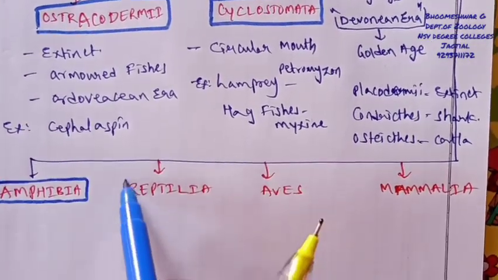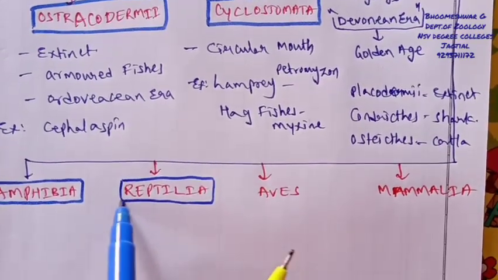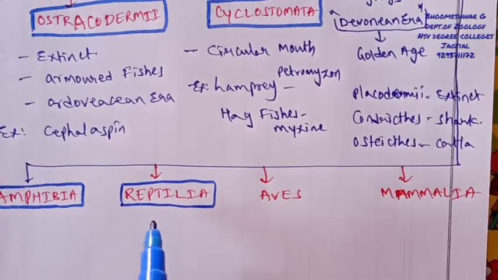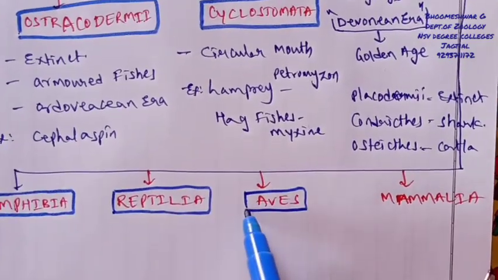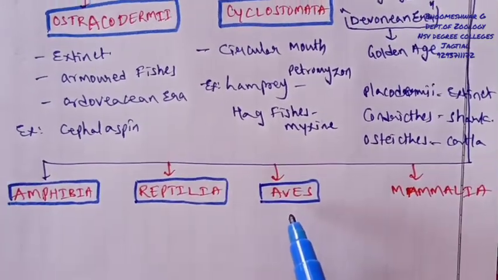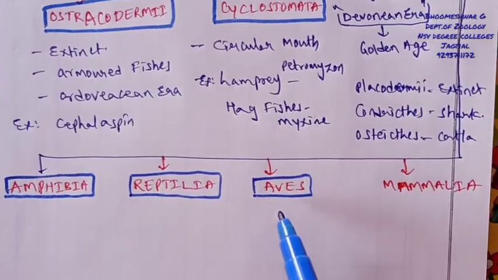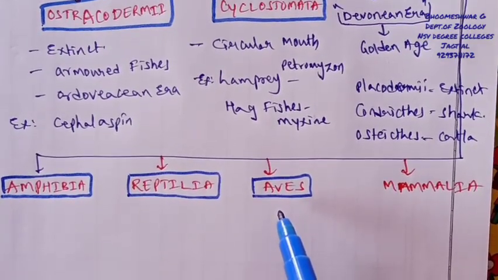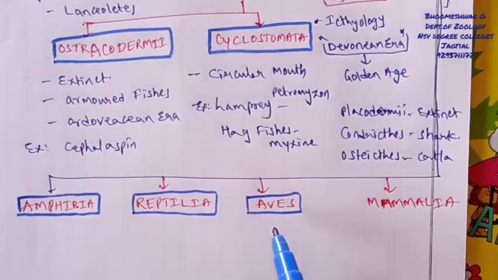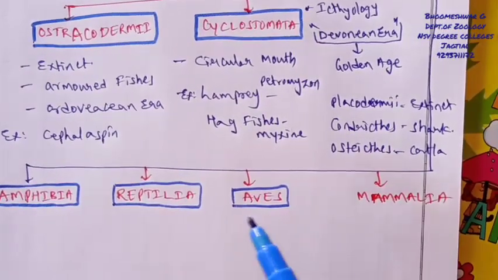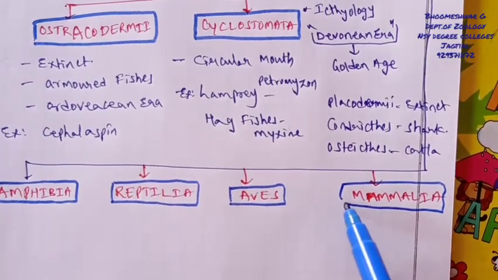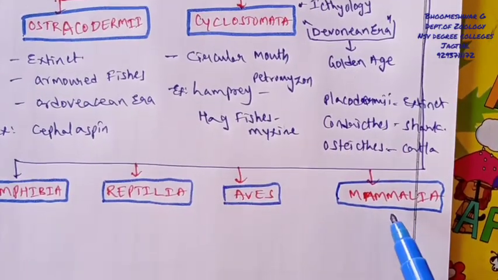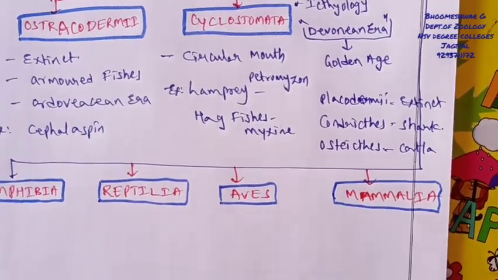Reptiles show a creeping nature with the help of their abdomen, and aves are aviating animals, flying with the help of several flight adaptations, mainly feathers, muscles, furcula and so on. The last group, mammalia, are the highly advanced group of animals.